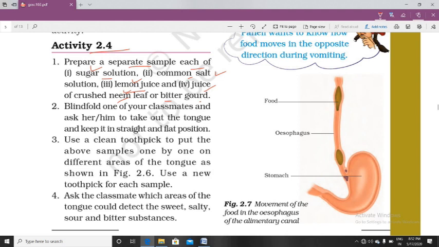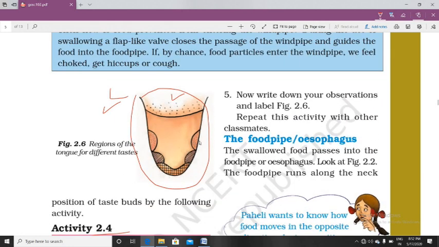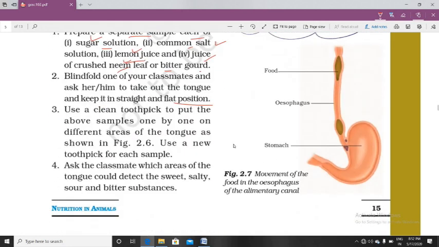Blindfold one of your classmates and ask him to take out the tongue and keep it in a straight and flat position. What you have to do, bachcho, is ask a friend to put out their tongue, and then use a clean toothpick to put the above samples one by one on different areas of the tongue as shown in the figure. Use a new toothpick for each sample.